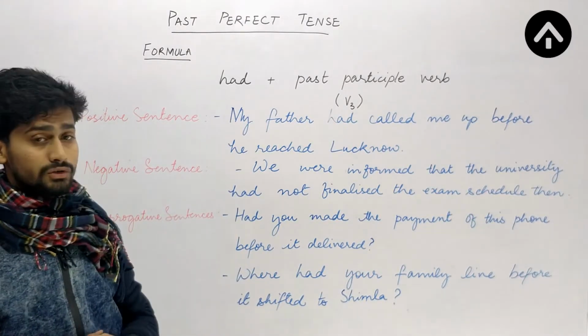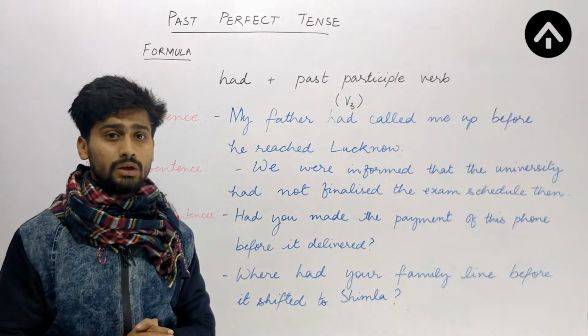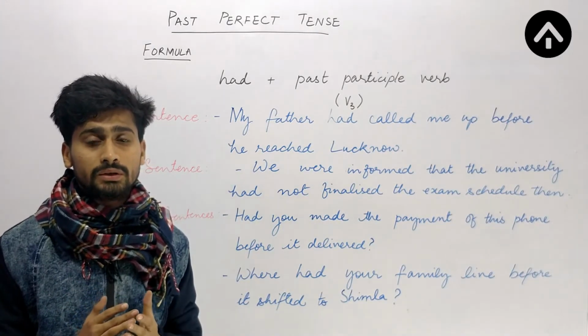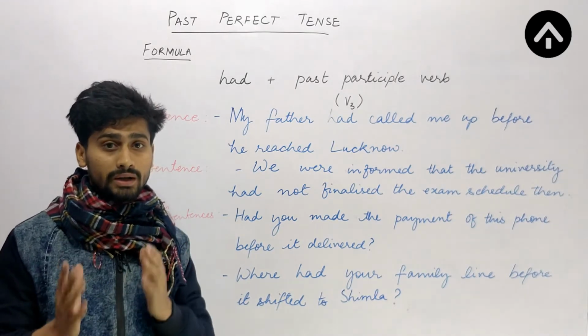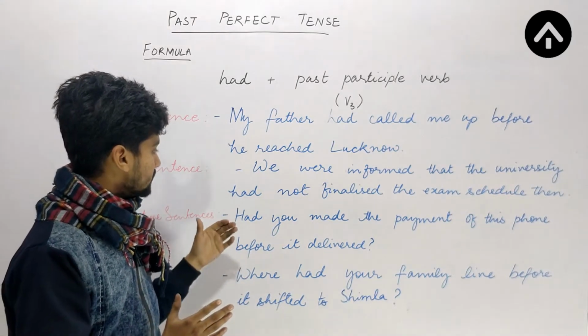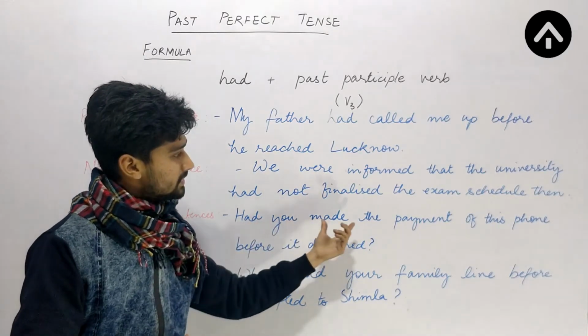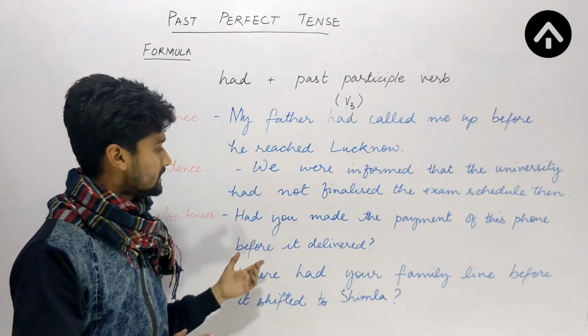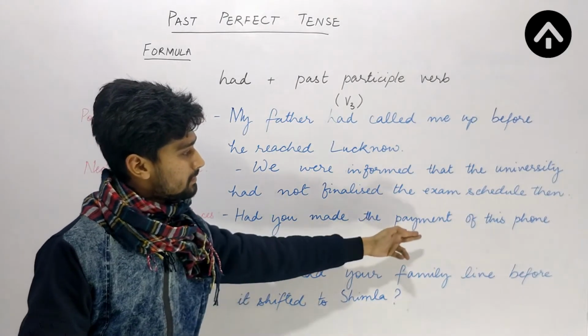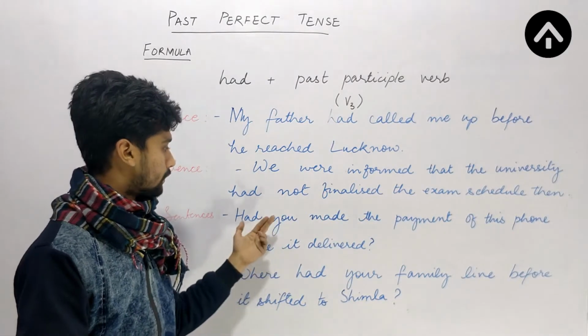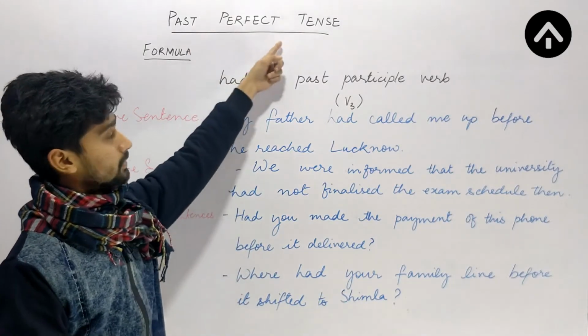If I have an interrogative sentence, a question, a polar question, that means a question that demands a positive or negative answer, it will be something like this. Had you made the payment of this phone before it delivered? The first clause, had you made the payment of this phone, is the past perfect tense.